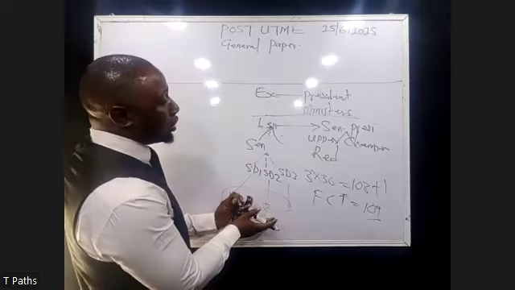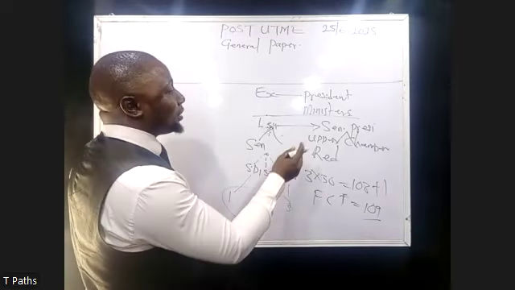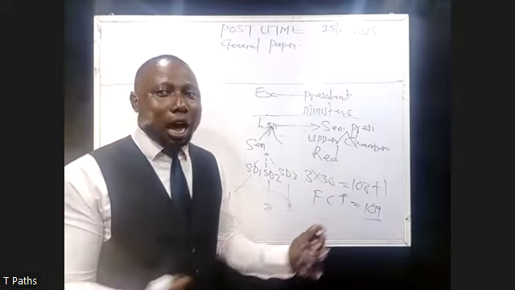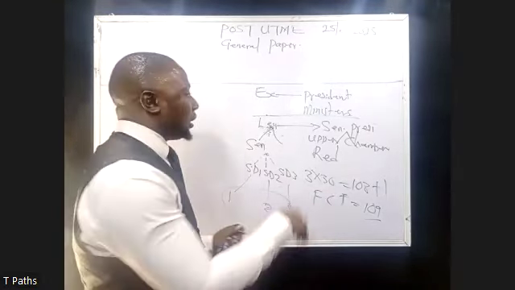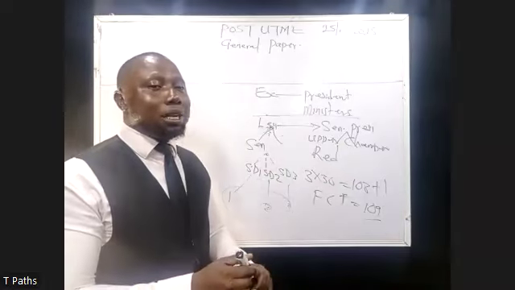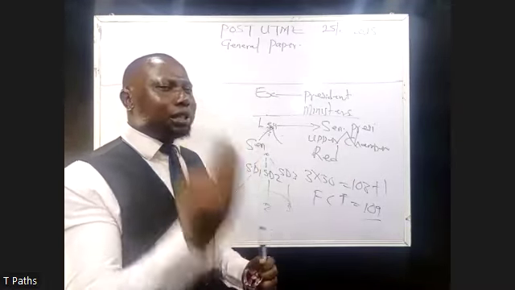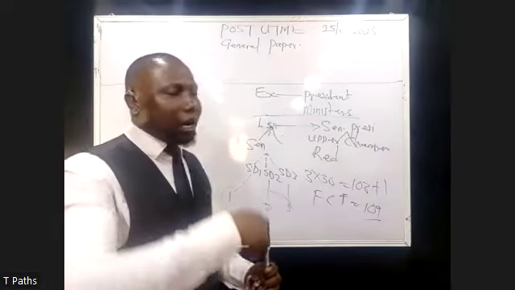This is a house that shows equality in lawmaking, because we have three senators from each state or federating unit in Nigeria.